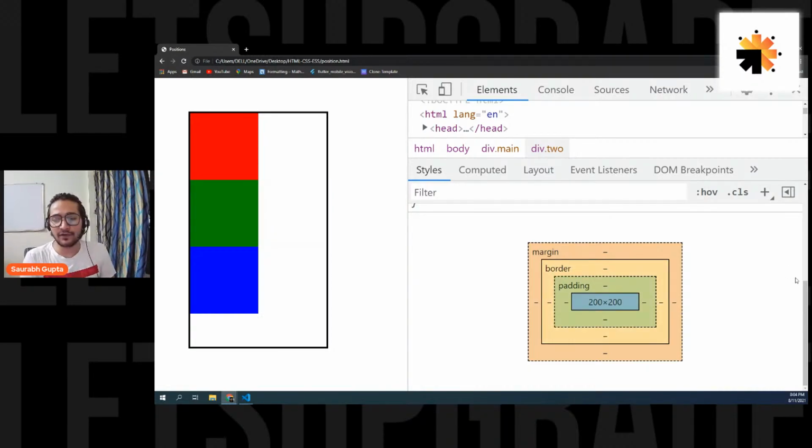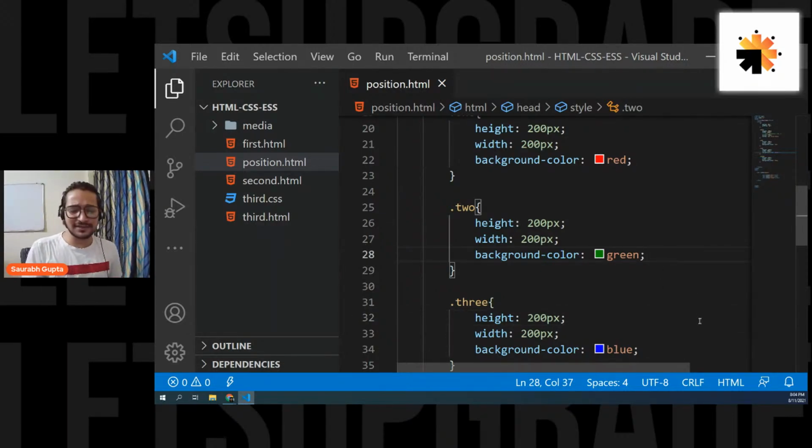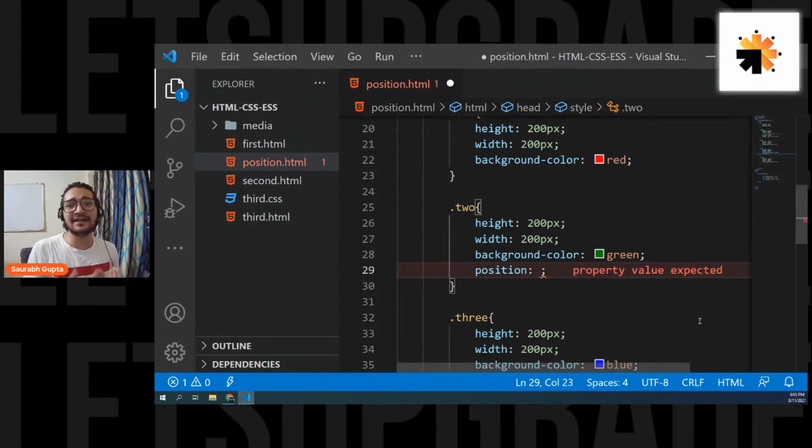Okay, cool. Now remember guys, every element has a position by default, but it's considered negligible because the default position that an element has is static. So every element that you create has a position of static by default, and that's a negligible position. It does nothing. Now let's go on the second element and give it a position. But remember guys, by default it's static. So now I'm going to give it a position different than static.